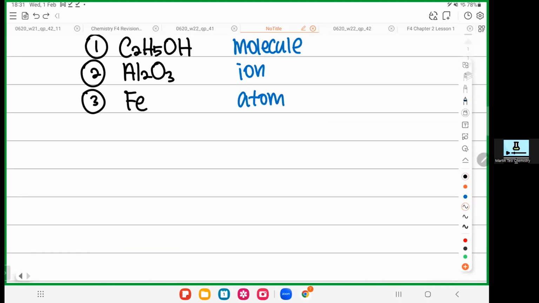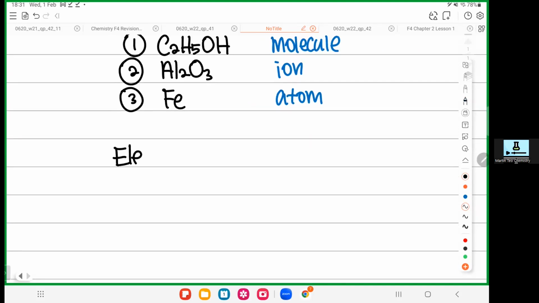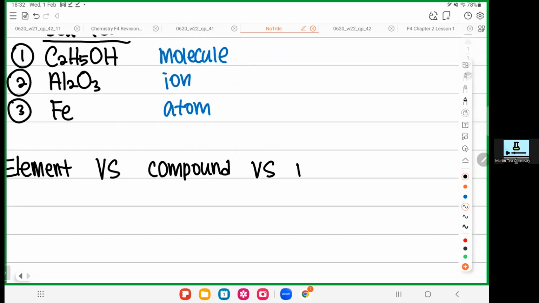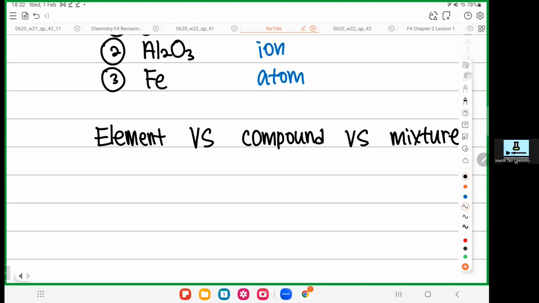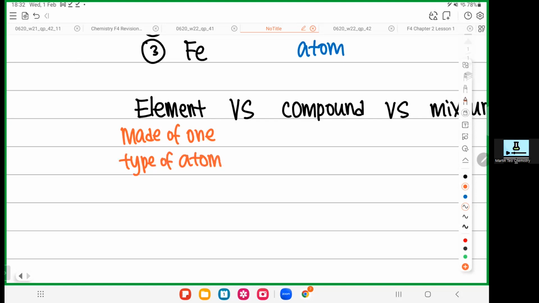Okay, the second part that we need to learn today is this. The first word is called element. The second one is called compound. The third one is called mixture. Okay, so what is an element? Anything made of one type of atom is called an element, or in short, anything made of one species is called an element. Let me give you an example here.